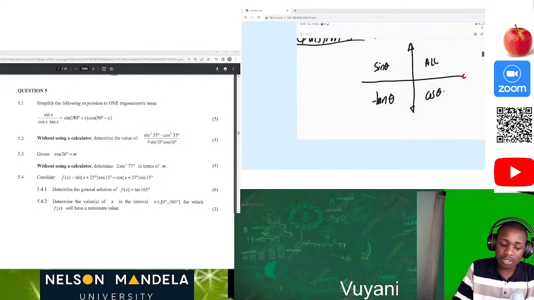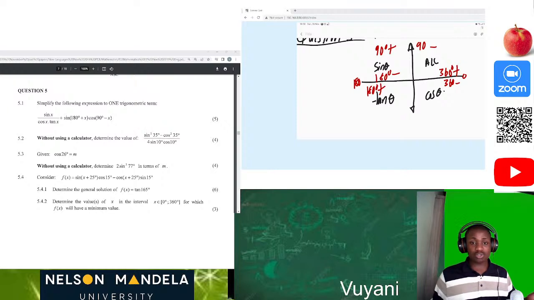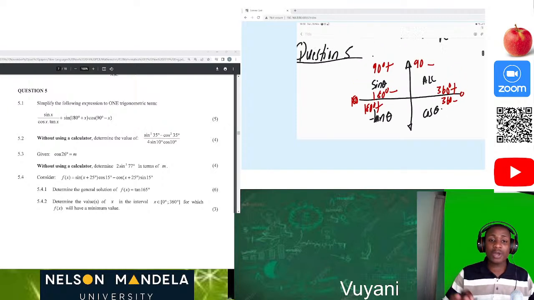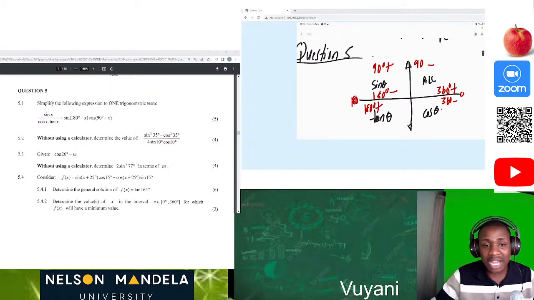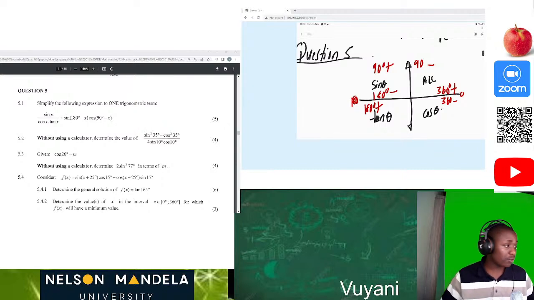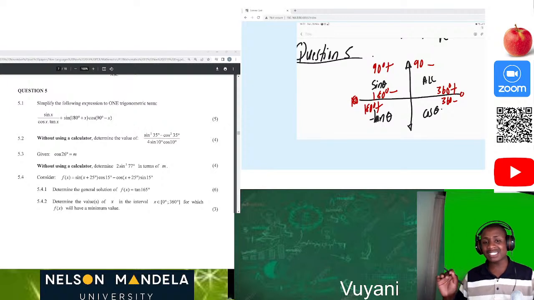So we know that this is 0 to 180. Here it's 180 degrees plus, this is 360 degrees minus, this is 360 degrees plus, this is 90 degrees minus, 90 degrees plus, and 180 degrees minus. I didn't put 270 for a reason. Tomorrow, don't even try to use 270. It's going to confuse you in a big way. So what I would advise is to just use 180, 360 and 90 degrees.